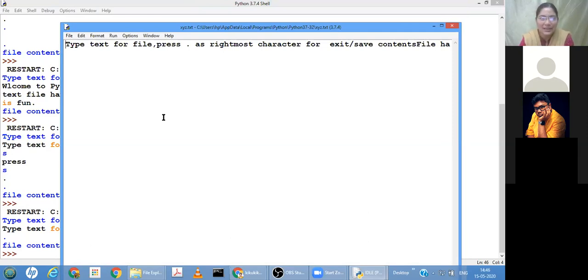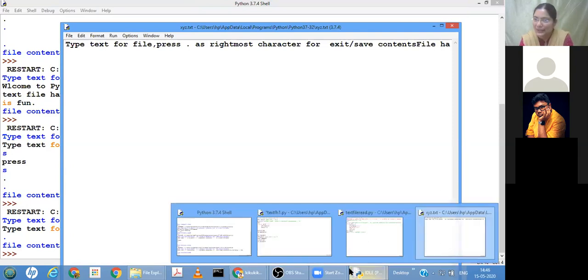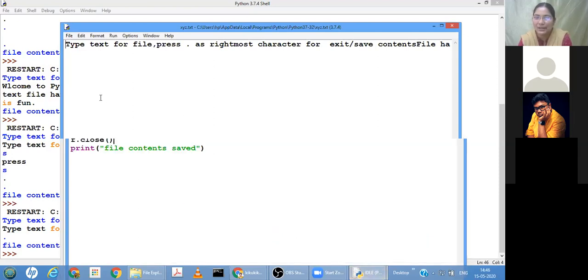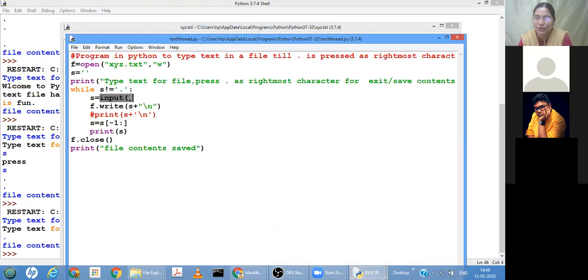Got it? So here what I have done is, if the text is ended by dot, then that should be terminated. In between dot I haven't considered. Here you can see, I have taken the complete input and written that into a file, and then I have taken the last character. If it is dot, stop; if it is not dot, then again I continue. Got it, child?